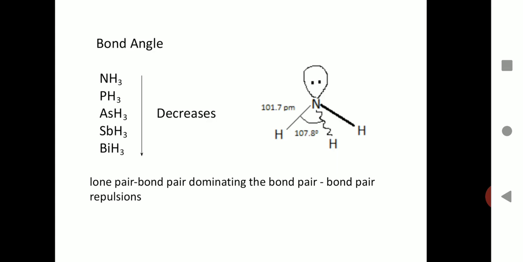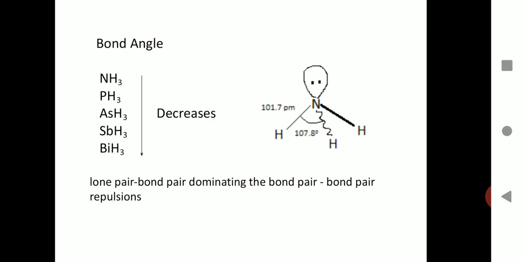For ammonia it is 107.8 degrees. For phosphine it is lower than 107.8, about 96 degrees, and then it further decreases from phosphine to arsine and stibine. This decrease in bond angle is because of the size of the central element.